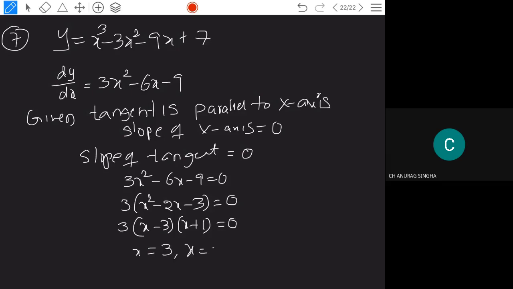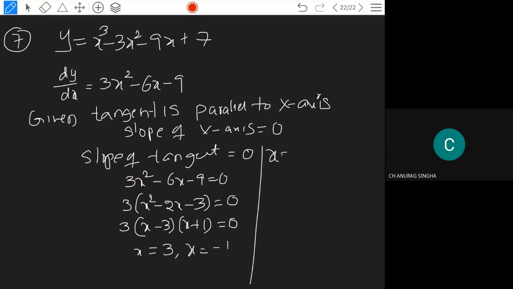Now here, when x is equal to 3, what do you get as the y value? You have to find out. So x is equal to 3 implies y is equal to what?